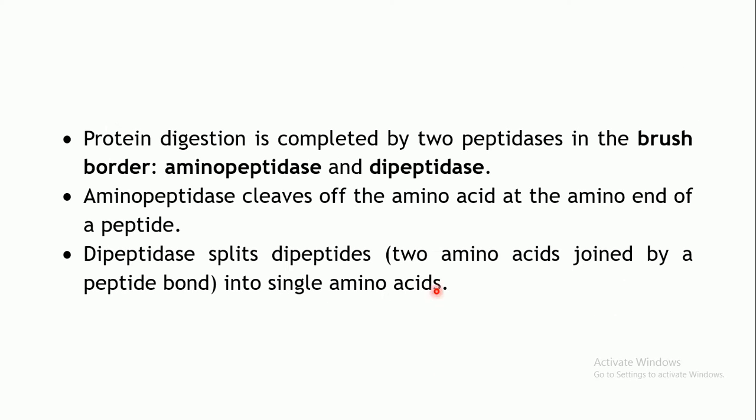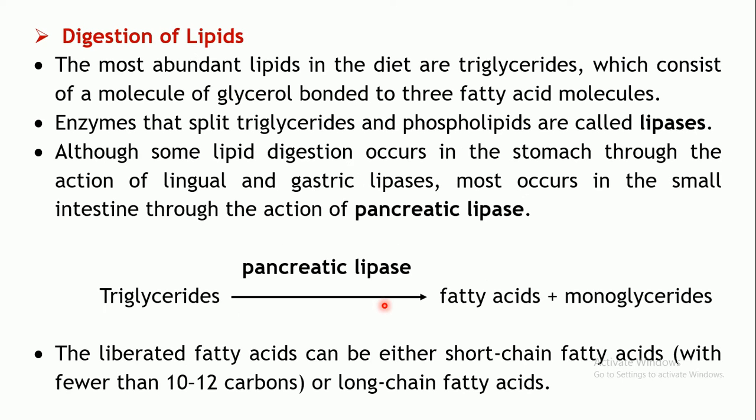Okay. Then apart from this, there are 2 brush border protein digesting enzymes also, that is aminopeptidases and dipeptidase. As the name implies, aminopeptidase will cleave off the amino acid at the amino terminal of the peptide, and dipeptidase will split the dipeptides. Dipeptide means 2 amino acids which are joined by the peptide bond. So it will split the bond and release single amino acids. The 2 amino acids will be set free, which can be absorbed.